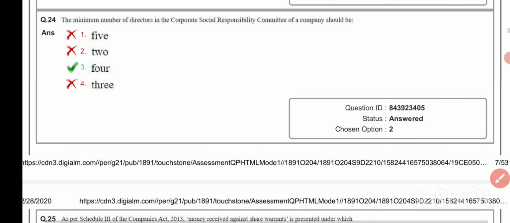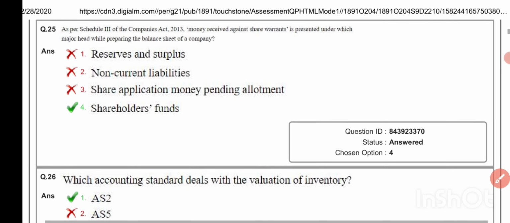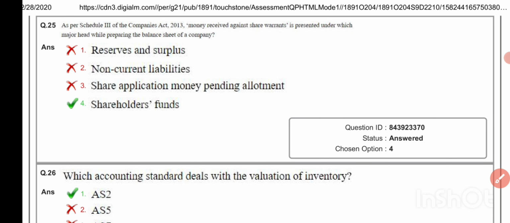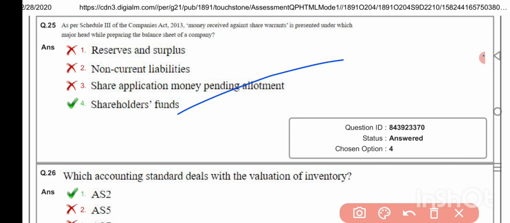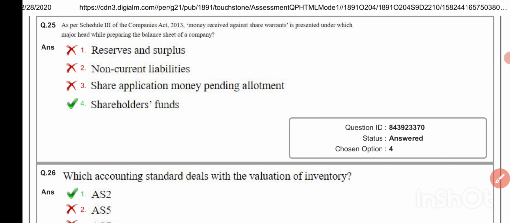The minimum number of directors in the corporate social responsibility committee of a company should be 4. As per Schedule 3 of the Companies Act 2013, money received against share warrants is presented under which major head while preparing the balance sheet of a company? Shareholder funds. Which accounting standard deals with valuation of inventory? AS 2.